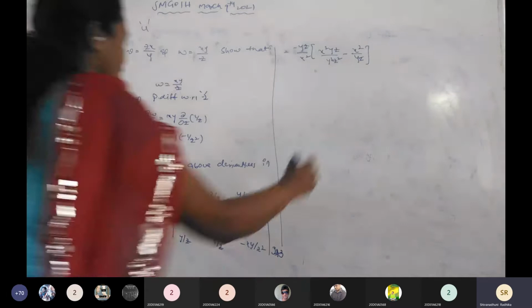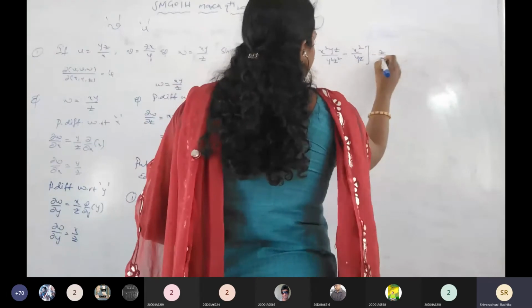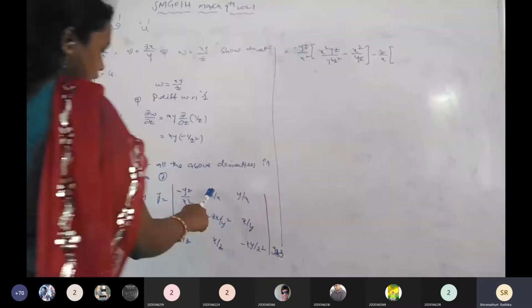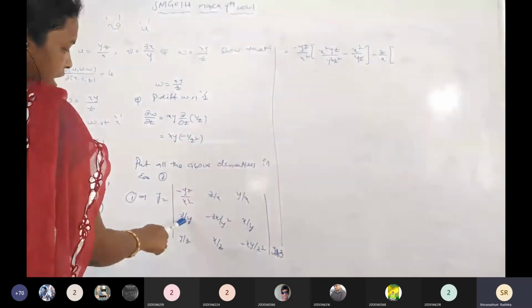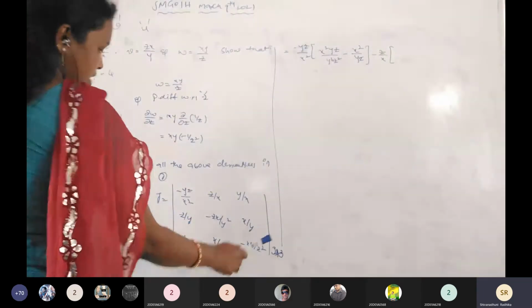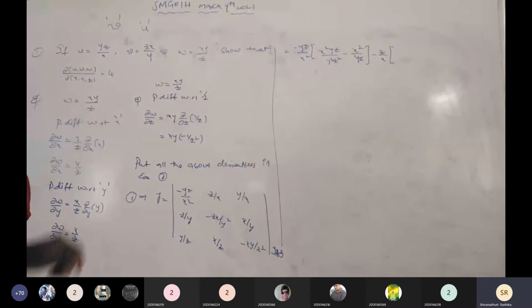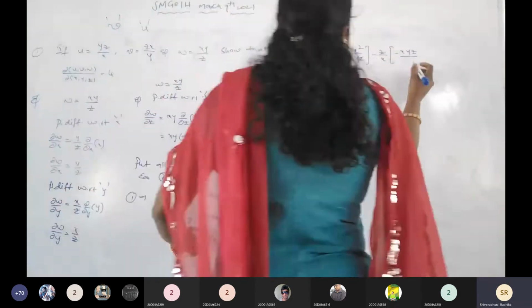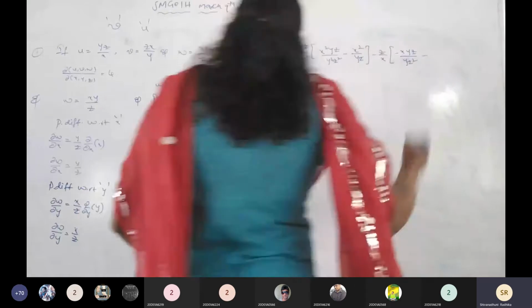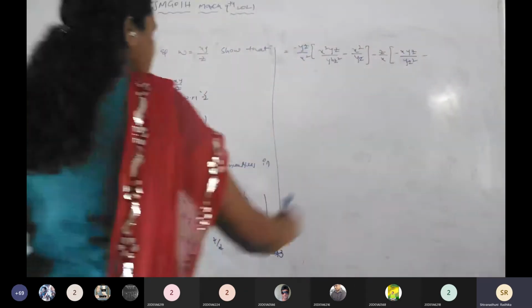It is clear? Next, the second one, minus z by x into, corresponding column and corresponding row eliminated, then remaining z by y into xy by z square. Then what we get here? Minus xyz by yz square. Is it clear? Next, minus xy by yz.